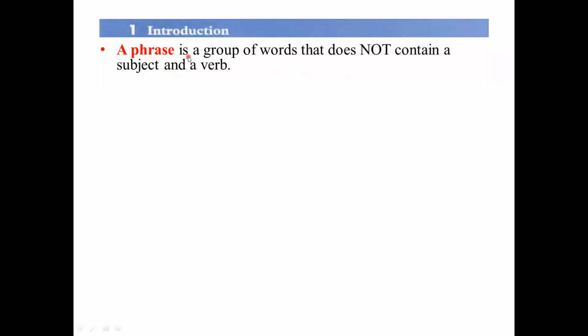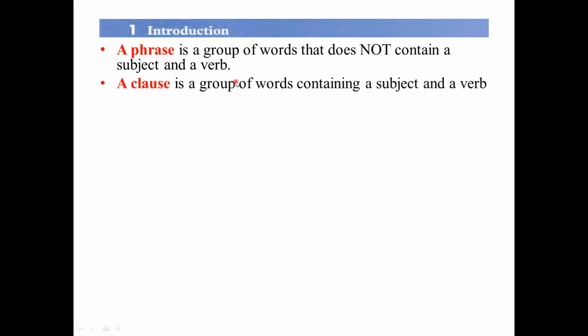Okay, first, let's know the difference between phrase and clause. We can say a phrase is a group of words that does not contain a subject and a verb, and a clause is a group of words containing a subject and a verb.